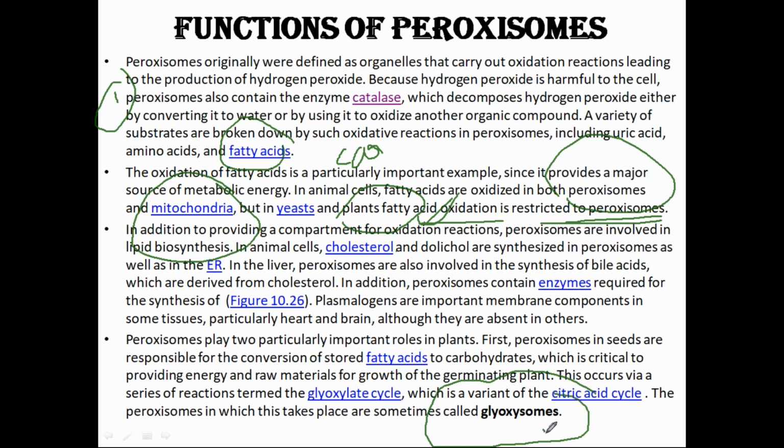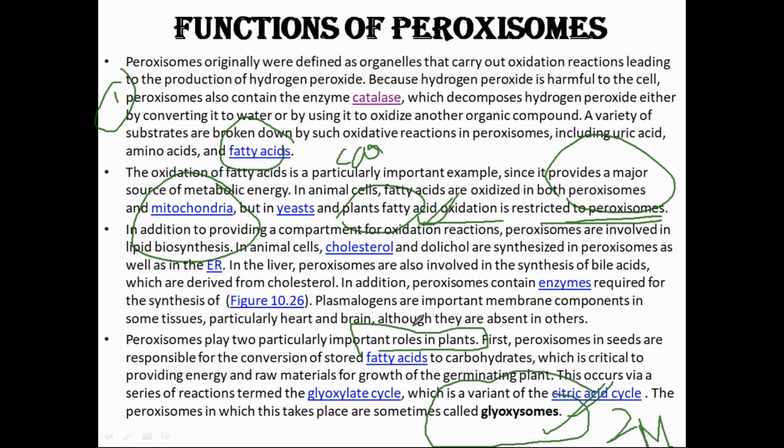Very, very important 2 marks question, because these are the specialized peroxisomes where this fatty acid oxidation takes place, and this is only and only in plants. Glyoxysomes are not present in animal cells. Sorry, they are present only and only in the plant cells.